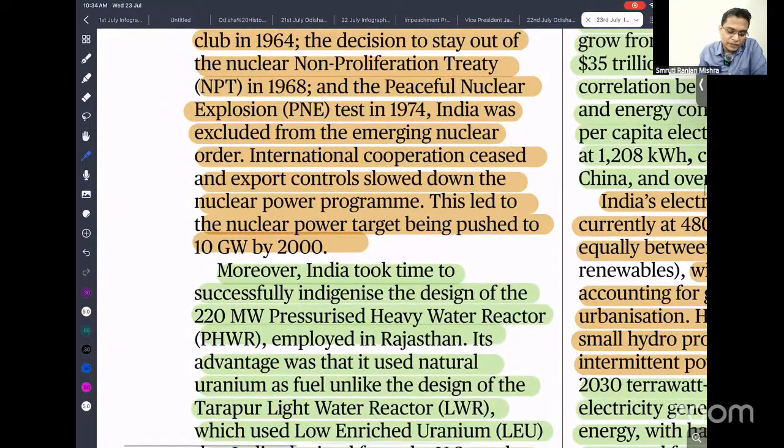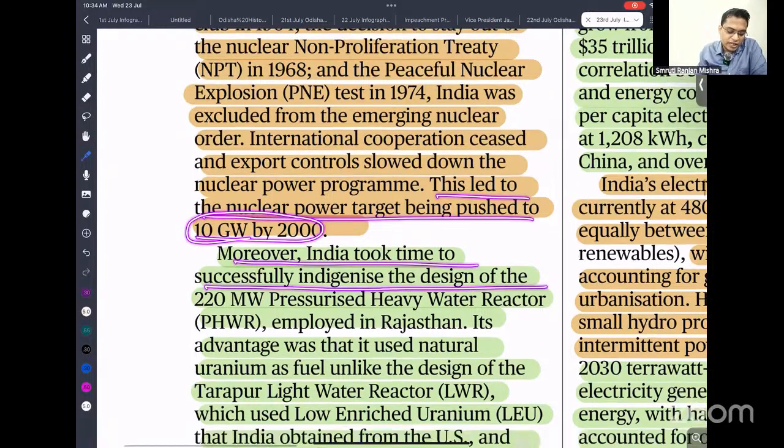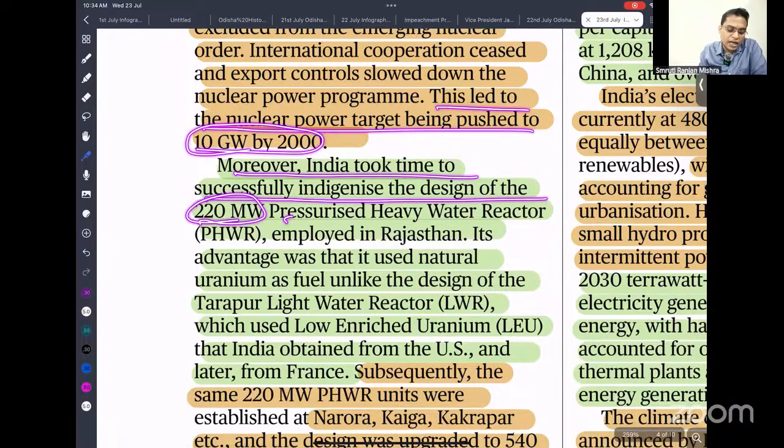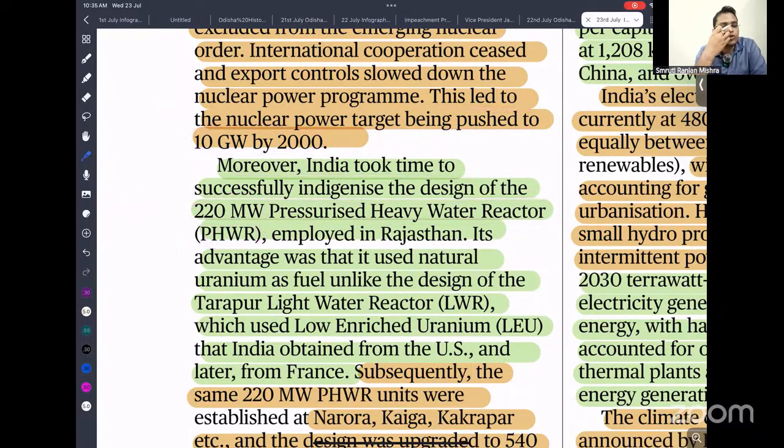So the government changed the target, 100 gigawatts by 2020. Moreover, India took time to successfully indigenize the design of the 220 megawatt pressurized heavy water reactor. Most of our reactors are pressurized heavy water reactors. They use natural uranium, meaning whatever is found in nature, so there is no need for any complex enrichment process. They are employed in Rajasthan. The advantage is that they use natural uranium.